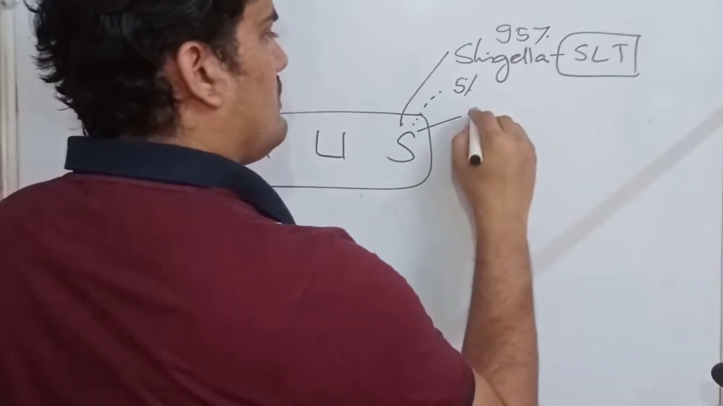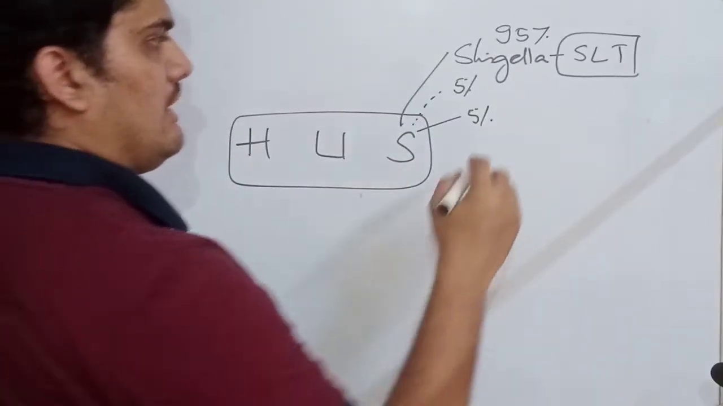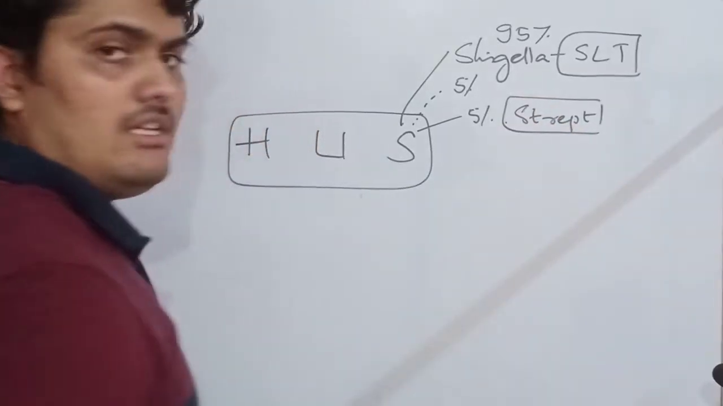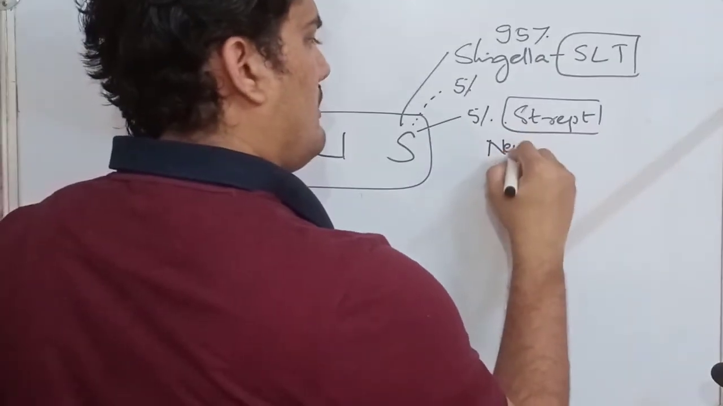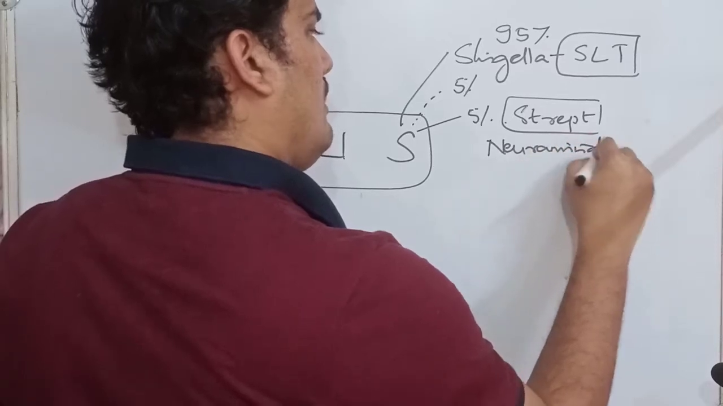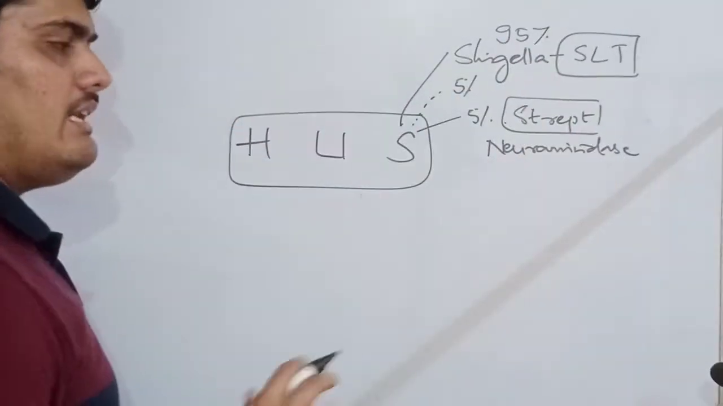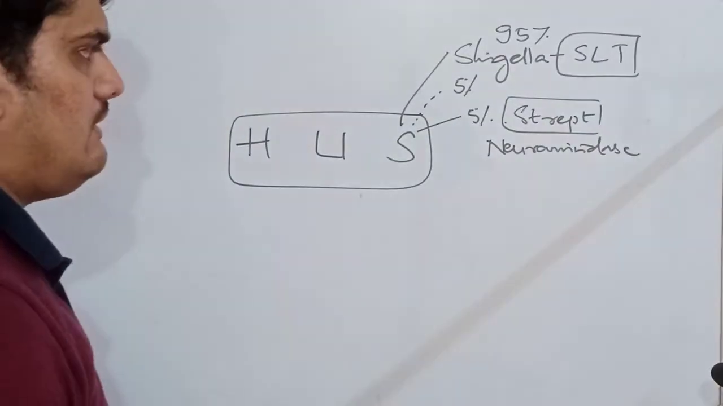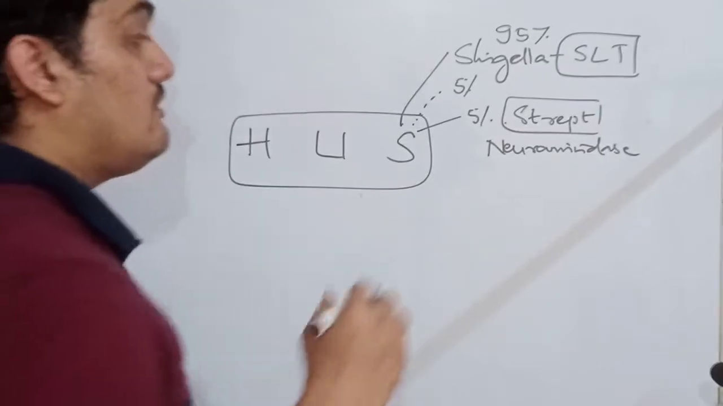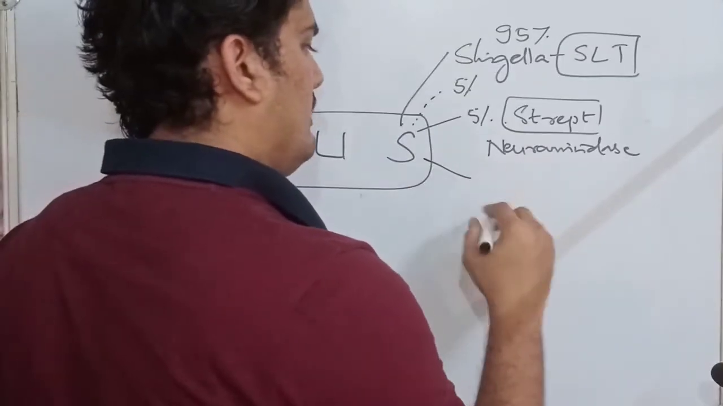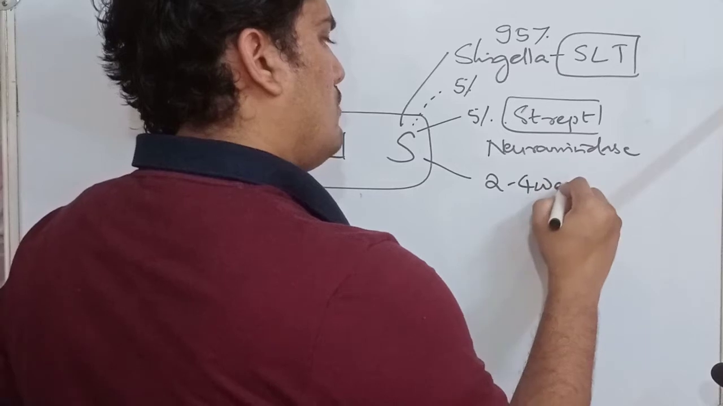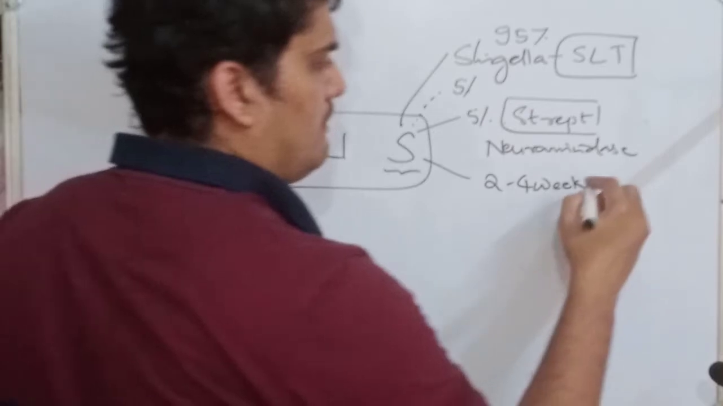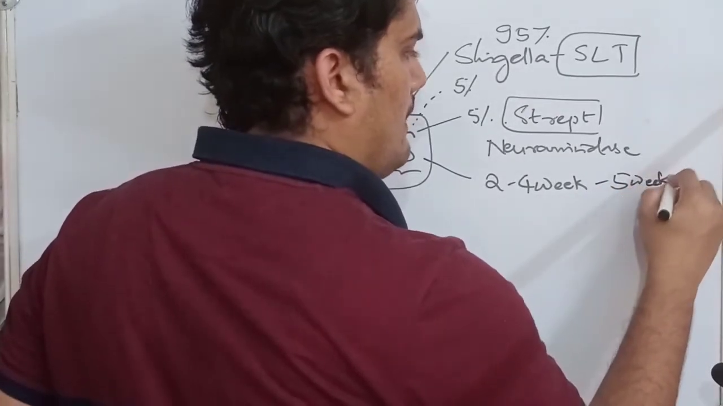In the remaining 5% of the cases, it is streptococcal infection. In streptococcal infection, neuraminidase is responsible, and in Shigellosis, Shigella-like toxin is responsible. After streptococcal infection or Shigellosis infection, the typical time period is 2 to 4 weeks. For the sake of remembrance you can remember 5 weeks, but it's actually 2 to 4 weeks.